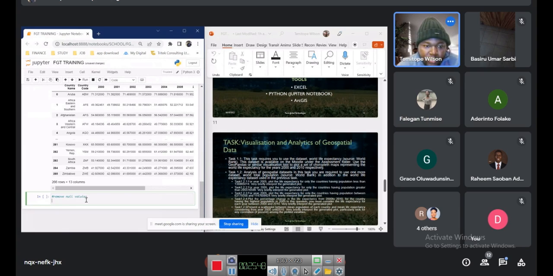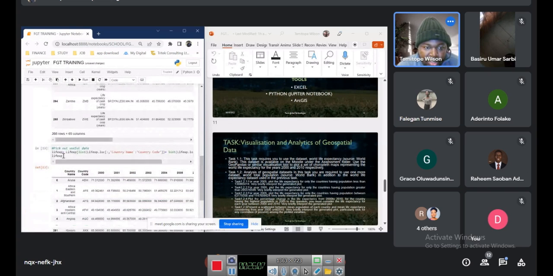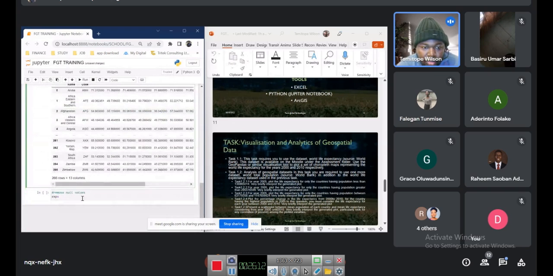And then, let's just call that expectancy, EXP. Expectancy is equal to, so the name we named the first one is life expectancy. So we're going to use this one now, and we bring it back here.